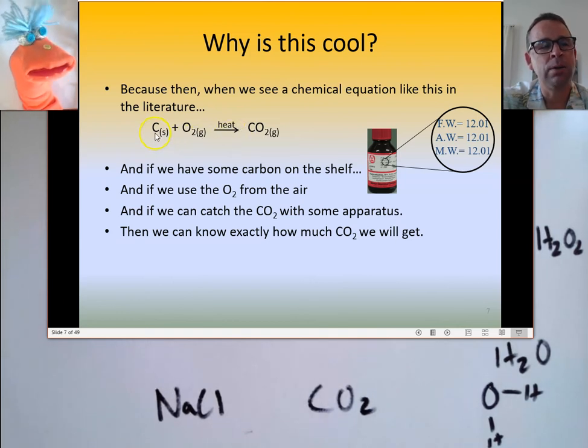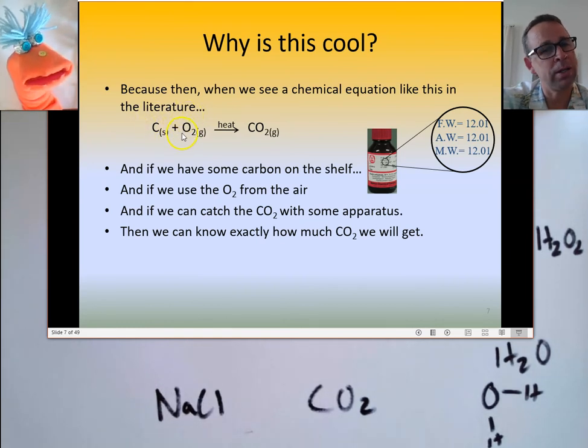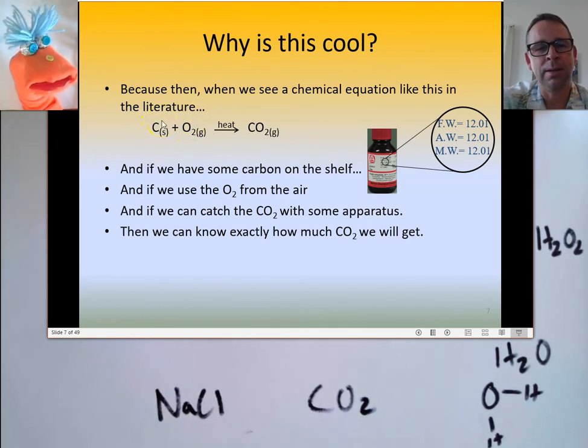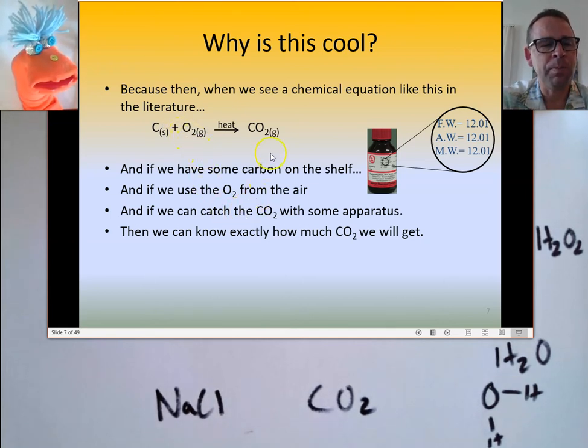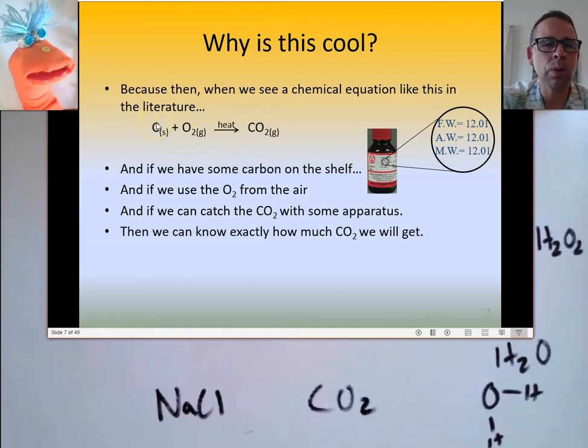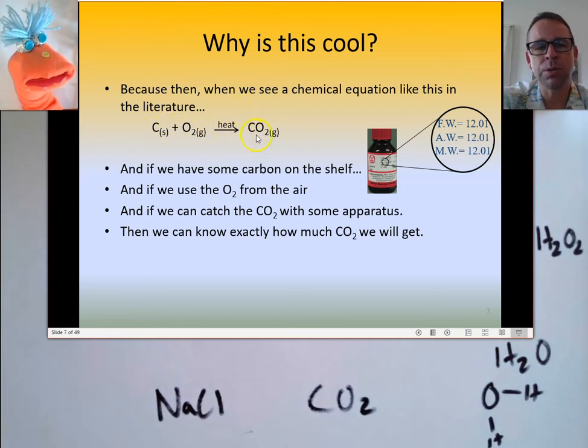Well, I need to react known amounts of carbon and known amounts of oxygen. Now, the oxygen I can get from the atmosphere, and the carbon I can weigh out in a dish in the lab, right? And so from the mass of carbon, I know how many moles of carbon or atoms of carbon, and from that I can know how many moles or molecules of carbon dioxide I get. Okay? So how much carbon would I have to weigh out if I wanted to get a mole of carbon?